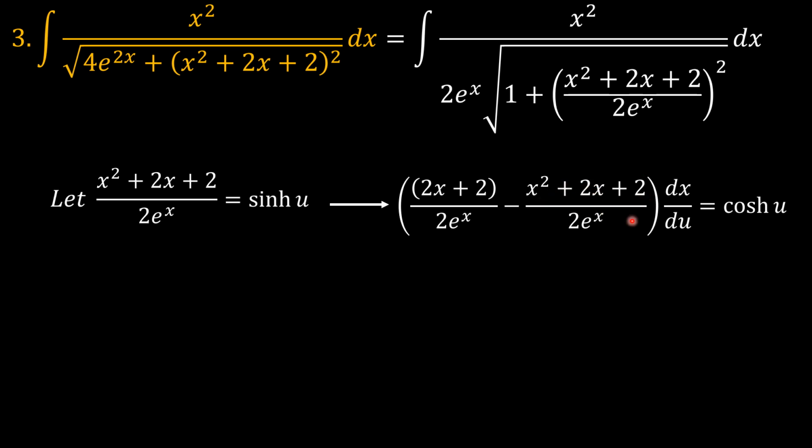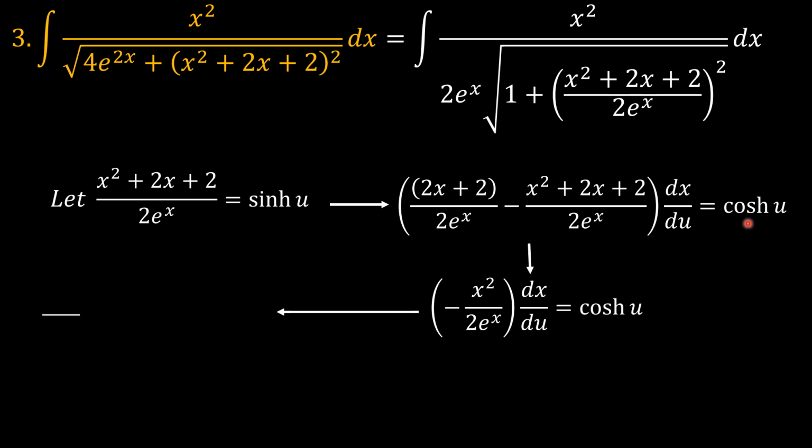So this times dx du, and then when you simplify it, the 2x and 2 here cancel each other, and we are left with negative x squared over 2e^x times dx du being equal to cosh u. So derivative of sinh u with respect to u is going to be equal to cosh u. And so x squared over 2e^x dx, which is what we have here, can be substituted by negative cosh u du.